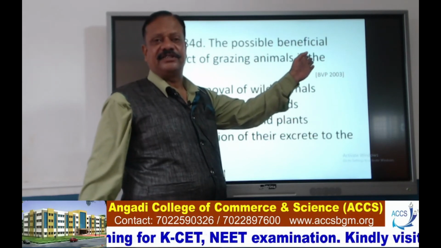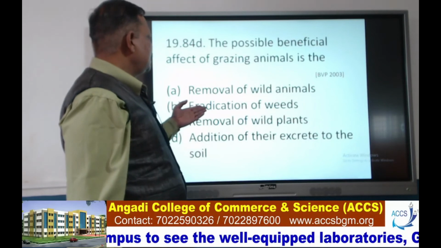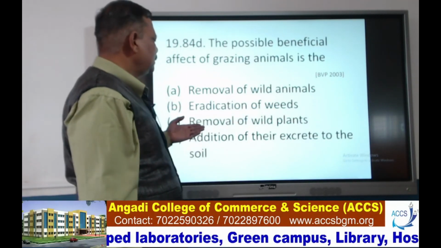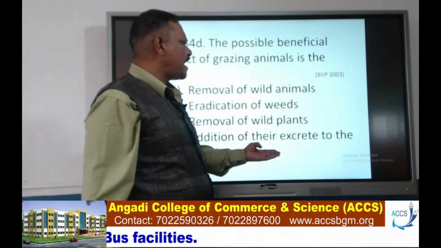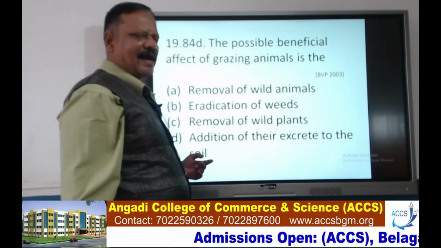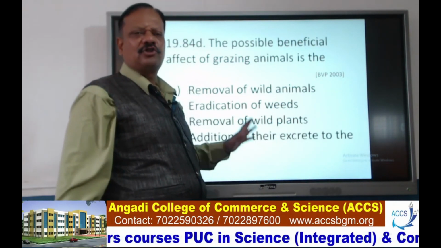Next, the possible role of animals is the? Here: removal of wild animals, eradication of weeds, removal of wild plants, addition of their excreta to the soil. It is option D, addition of their excreta to the soil.